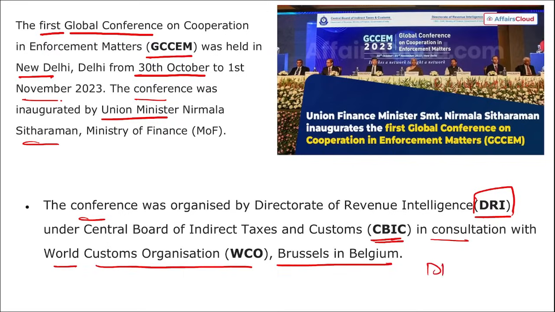And if we talk about DRI, who is the Director General here? Mohan Kumar Singh. And where is the headquarter? It is in New Delhi.